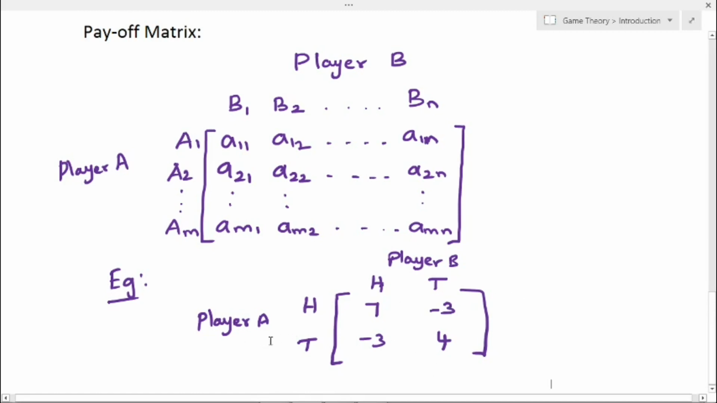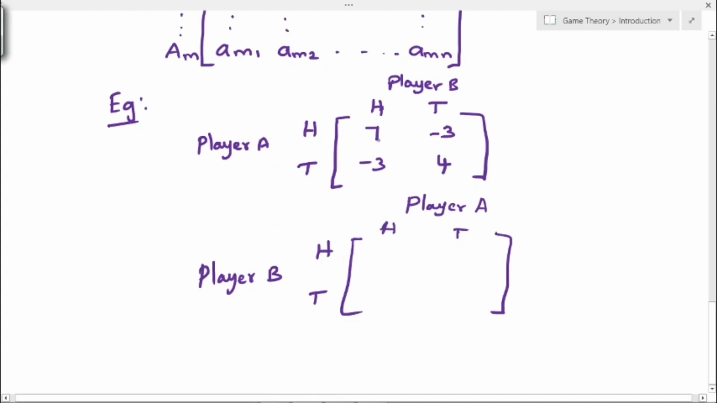With the same example, if we have to write for player B, we have to change the sign. So in the place of 7, player B gets -7, and in the place of 4, player B gets -4. In the alternate places, player A has -3, so here player B gets 3. So this is the payoff matrix for player B.